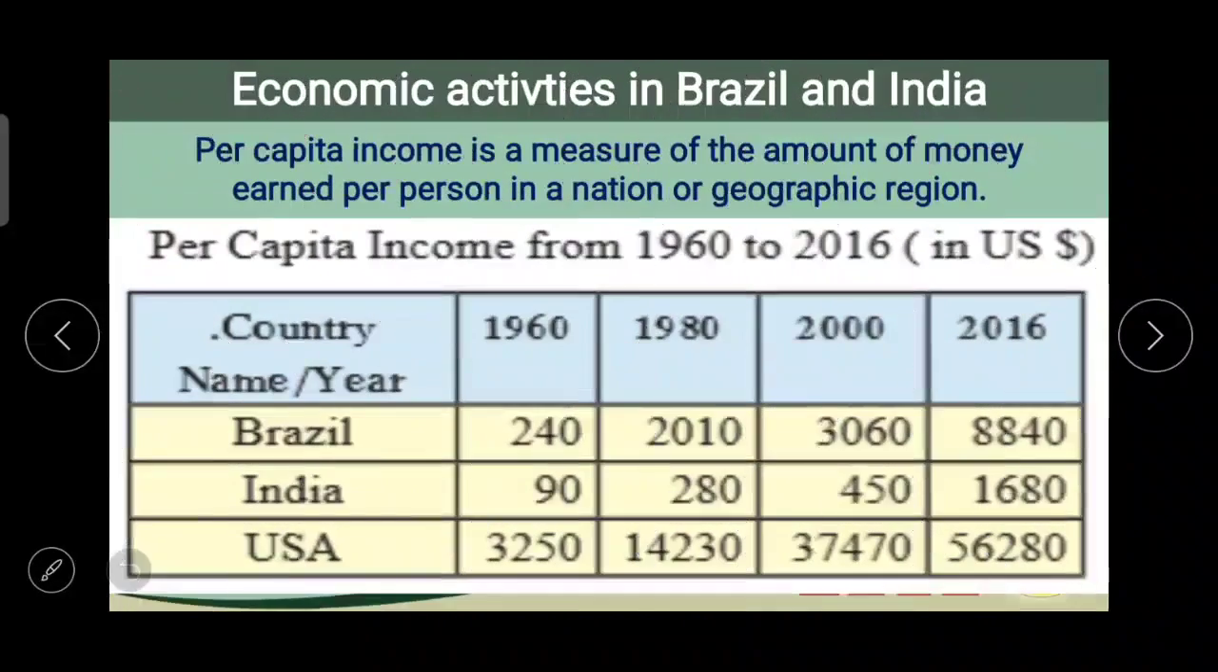Now in our textbook, one more table is given in which you people have to make a polyline graph with the help of computer. Per capita income from 1960 to 2016, again it is in US dollar. But before that, just revise the concept of the per capita income, which is a measure of the amount of money earned per person in a nation or in particular geographic region.